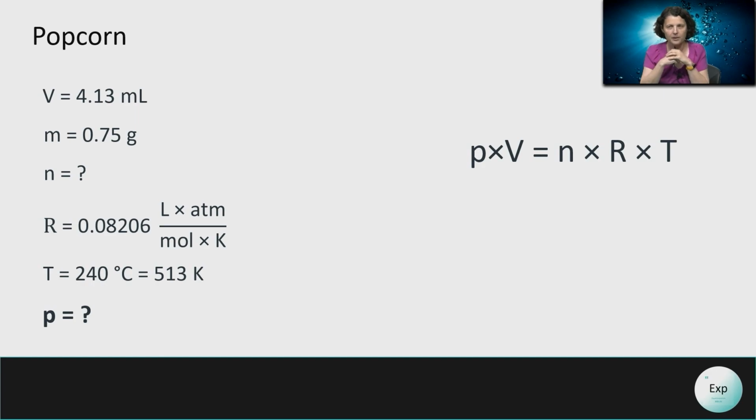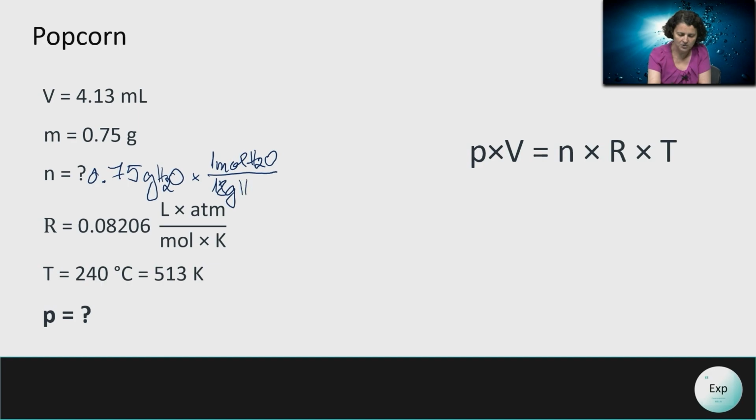The number of moles will then be calculated using the mass, and we can say if we have 0.75 grams of water, then each 1 mole of water weighs 18 grams. And from there, we can find that the number of moles is 0.0417 moles.